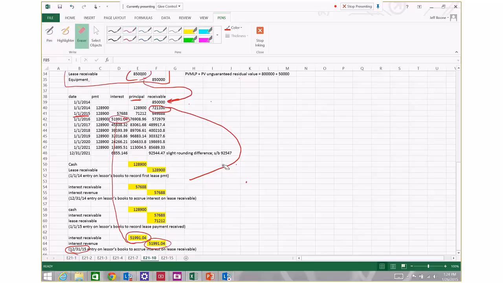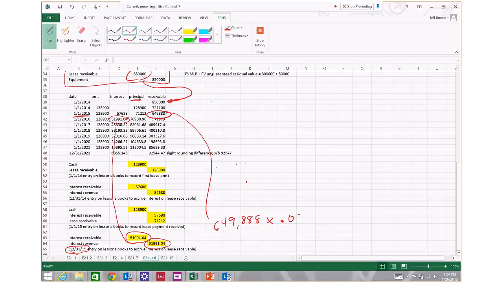And that amount, again, is determined by taking the carrying amount of the obligation at the beginning of the interest period of $649,888 and multiplying it times the implicit rate in the lending agreement of 8%, and the result of that calculation is $51,991.04.